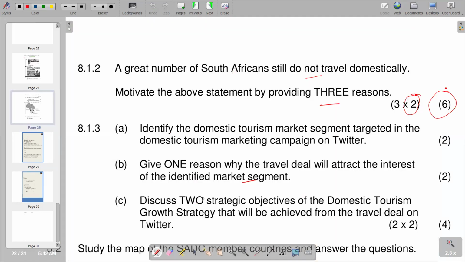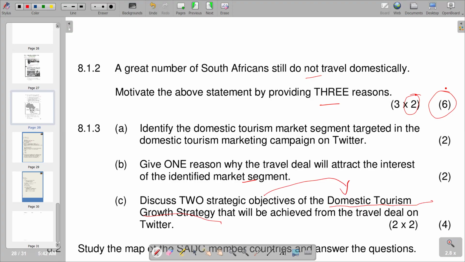So we go to the next part of our question, which is C, which says discuss two strategic objectives of the domestic tourism growth strategy that will be achieved from the travel deal on Twitter. So you've got the domestic tourism growth strategy there. They're saying discuss two strategic objectives. This strategic objective should be within the context of the domestic tourism growth strategy. And we know that the domestic tourism growth strategy was developed and launched in 2012. Its main objective is to curb challenges facing domestic tourism. So basically, that's what we have in terms of the domestic tourism growth strategy.